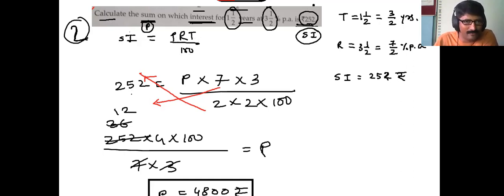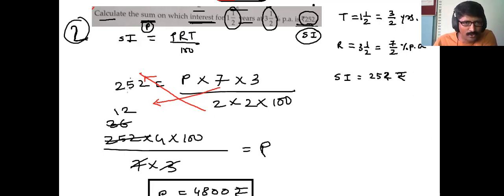We'll use this formula. Simple interest is equal to PRT upon 100. Let's plug in the values. Simple interest is given as 252. Let's plug it over here, which equals to P. Rate is 7 upon 2. So 7 upon 2 here. And time is 3 upon 2. And principal is P as it is, and upon 100 is added as it is.